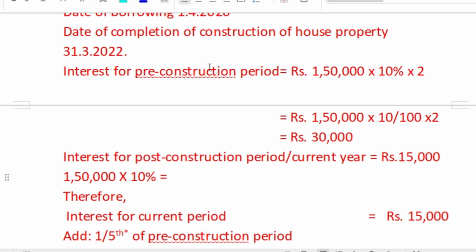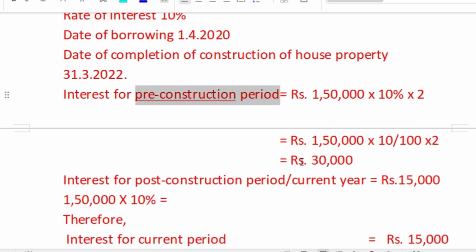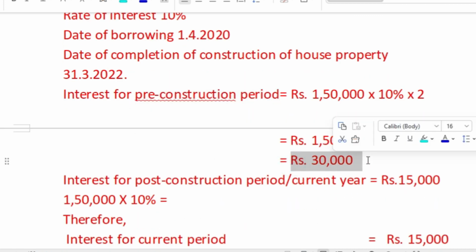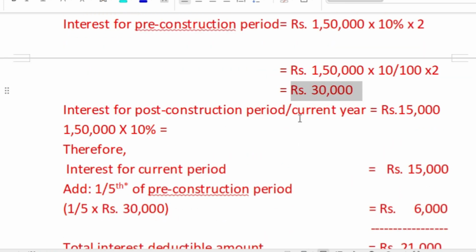But what about the last 2 years, that is the pre-construction period interest amount? It is calculated: 1,50,000 into 10%, into 2, it is 2 years. So here 30,000 interest, and this interest amount is pre-construction period interest, and it is eligible for deduction in 5 equal installments.